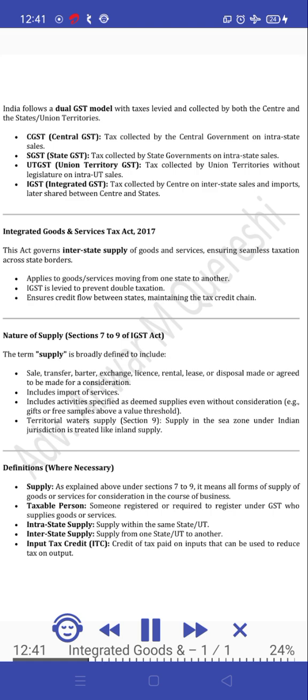Integrated Goods and Services Tax Act, 2017. This act governs interstate supply of goods and services, ensuring seamless taxation across state borders. Applies to goods and services moving from one state to another. IGST is levied to prevent double taxation. Ensures credit flow between states, maintaining the tax credit chain.